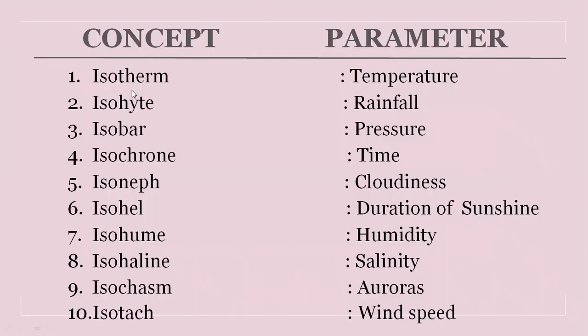First one is isotherm. The isotherm concept is related to temperature, a line on a weather map that joins the places that have the same temperature at a particular time.